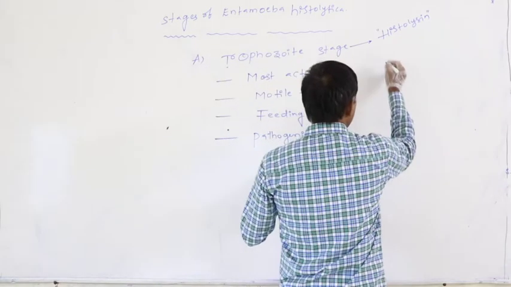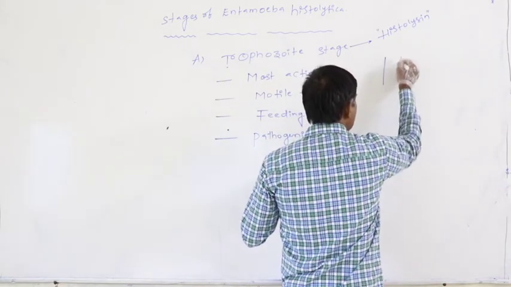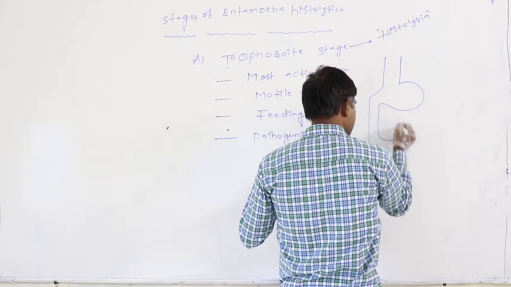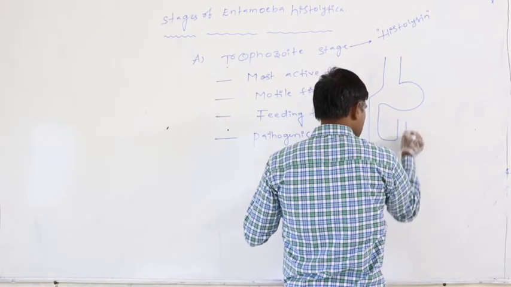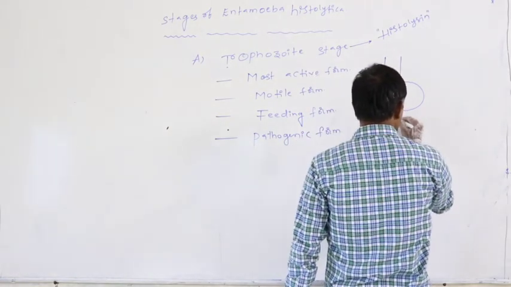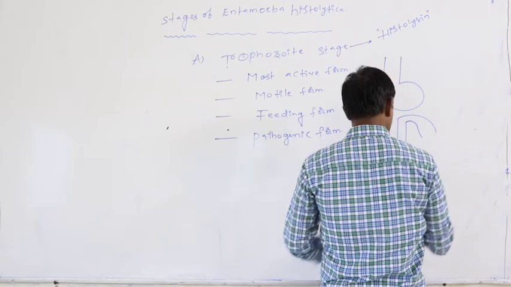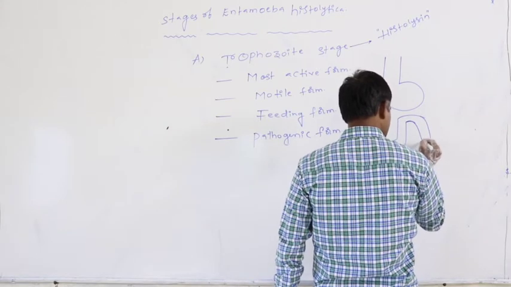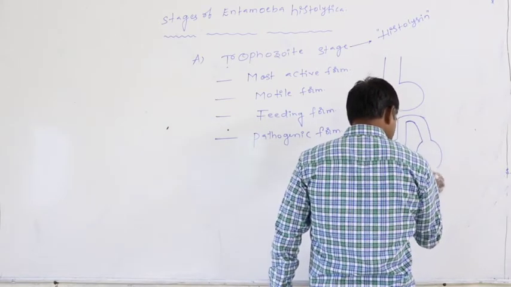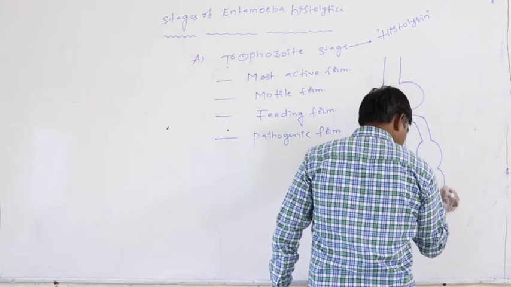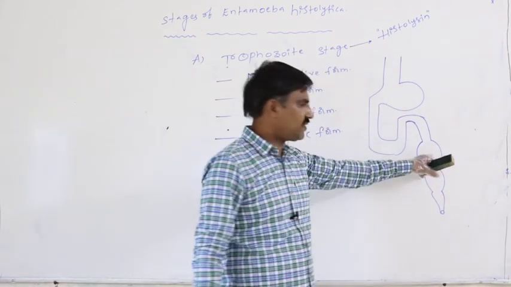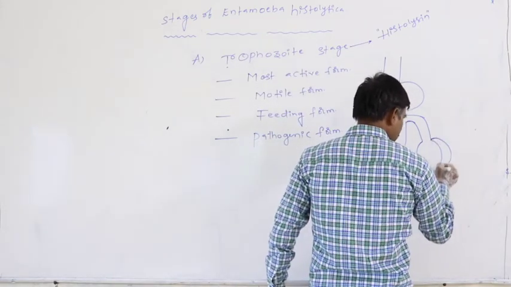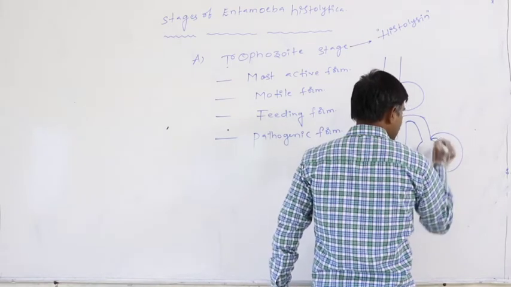For example, just assume this is the alimentary canal of the human. This is the human alimentary canal. In this case, this is said to be the large intestine. In the case of the large intestine, in the large intestinal wall,